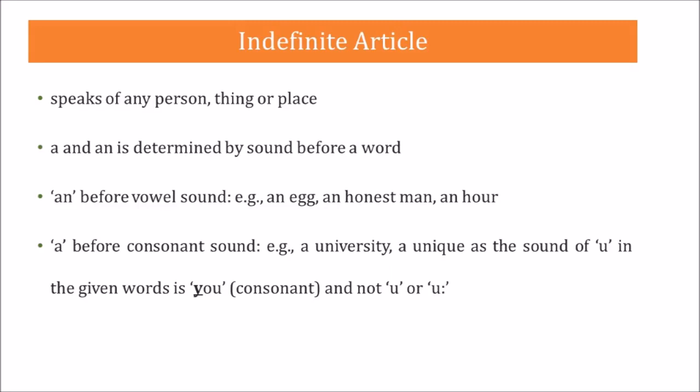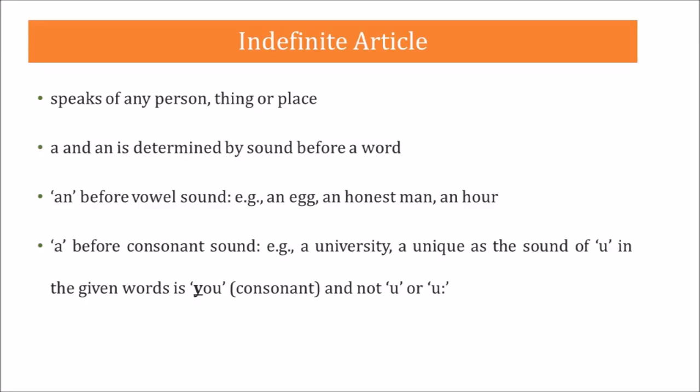So, a plus a singular noun beginning with a consonant: a boy, a car, a bike, a zoo, a dog. An plus a singular noun beginning with a vowel: an elephant, an egg, an apple, an idiot, an orphan, and so on.